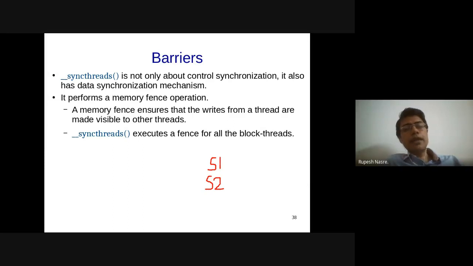This needs to be guaranteed in some cases, even if there is no data synchronization between them. So control synchronization is about the control flow, whereas data synchronization is about whether, if I write something, it is visible to the other thread. With volatiles, this case is guaranteed.